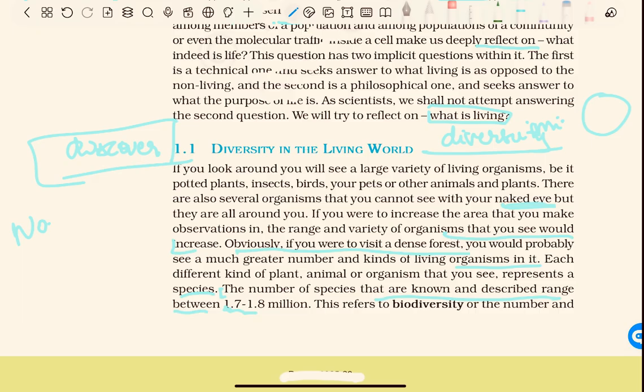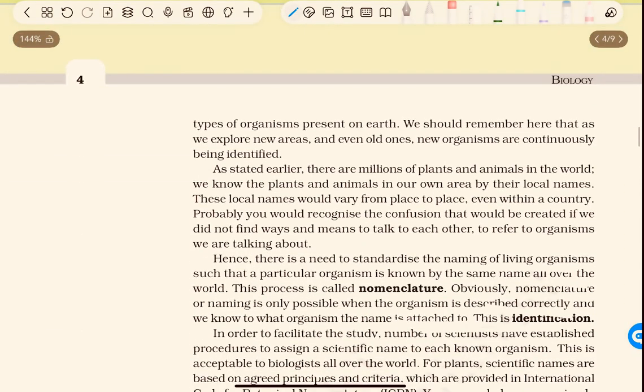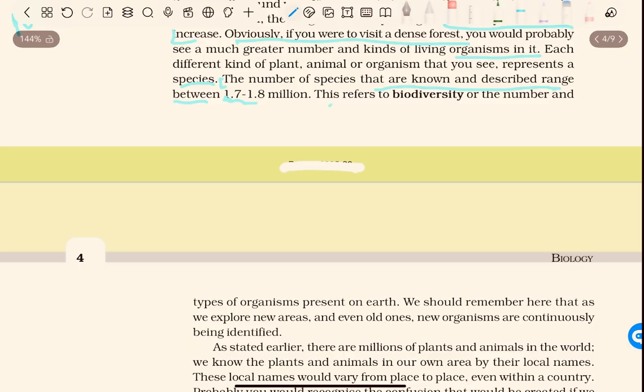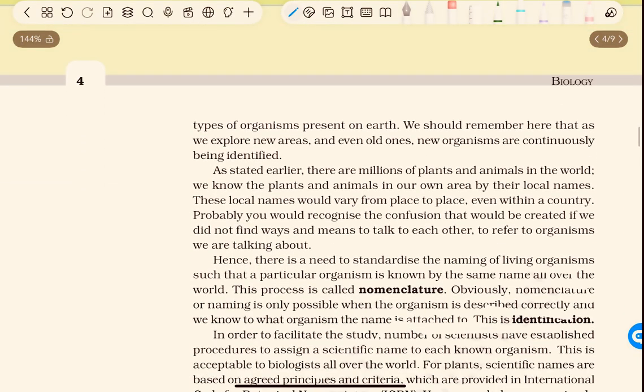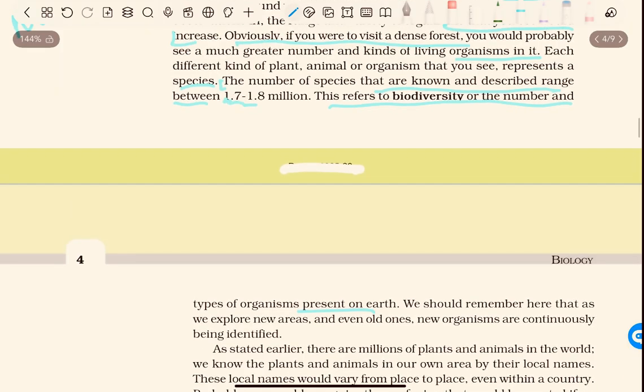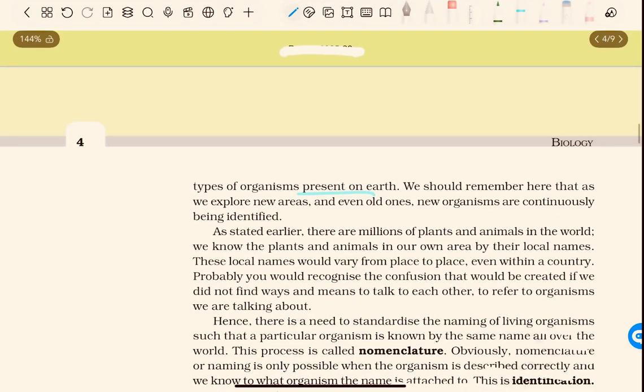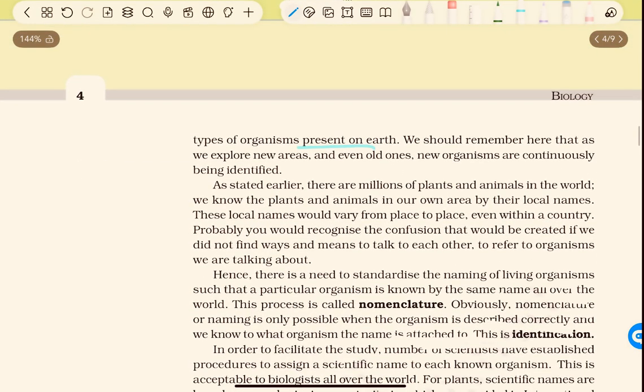But biodiversity means the diversity in plants, animals, and organisms. This is known as biodiversity. This refers to biodiversity, or the number and types of organisms present on Earth.